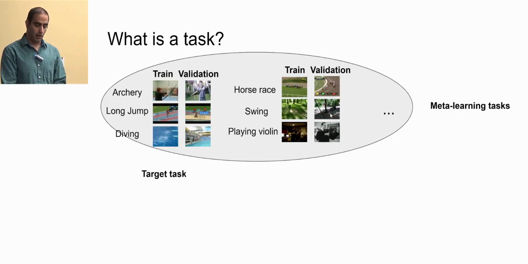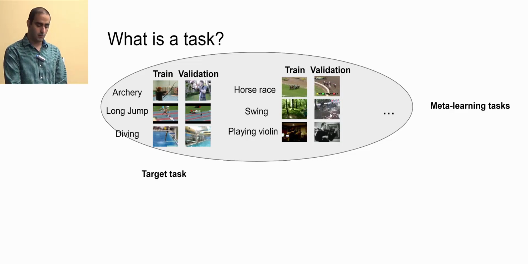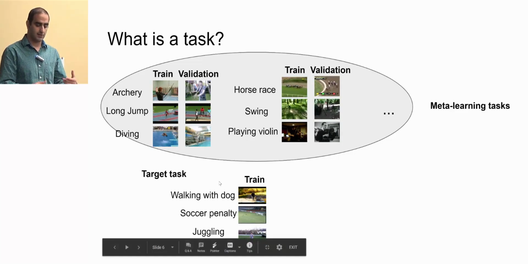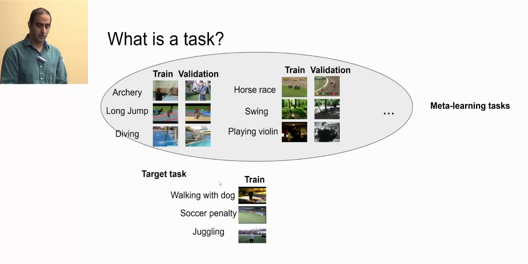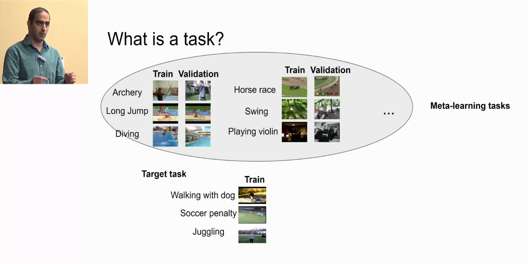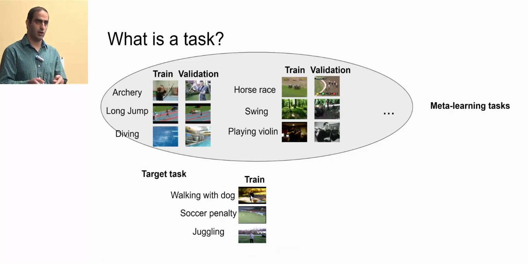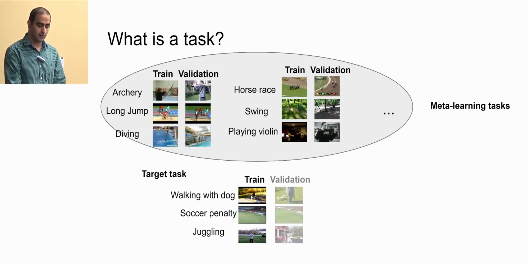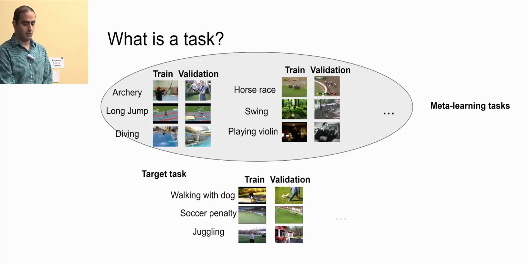After we are done with the meta-learning part, we have a target task. A target task is again the same thing. It has three different classes, like walking with dog, cycling penalty, and juggling, and it has its own train set. You have just one example of each class, and you want to learn that task, which is your target. You evaluate it on the validation set.